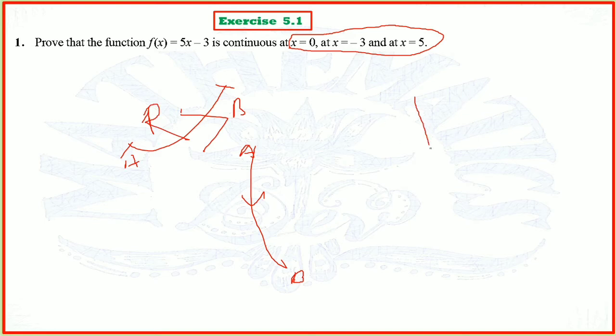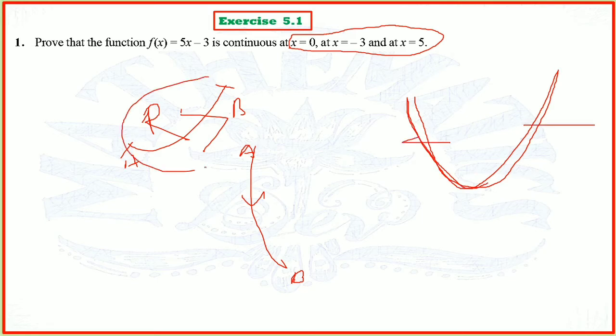While in the second category, where the function turns in a different way, there is a loop, there are two loops. Here we have only a single loop. So in a single loop, almost in every condition, when the points are given, the functions are continuous. But in the other case, the function may be discontinuous at some points.